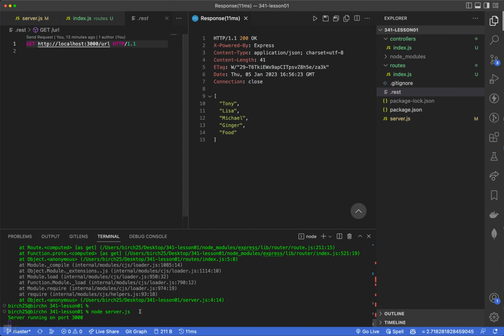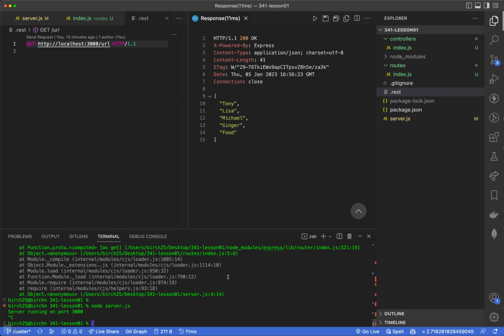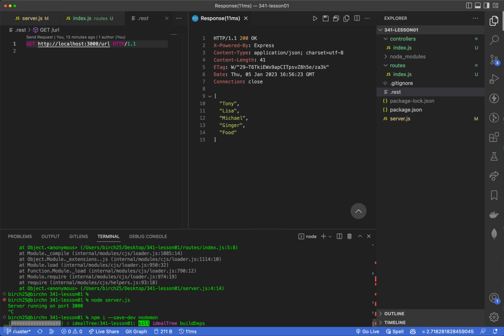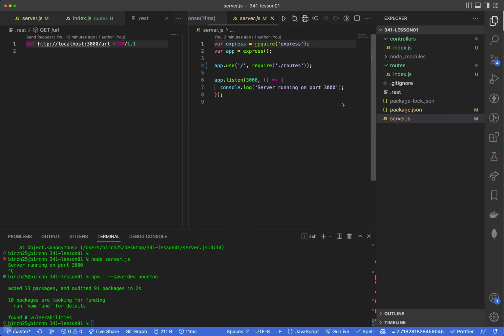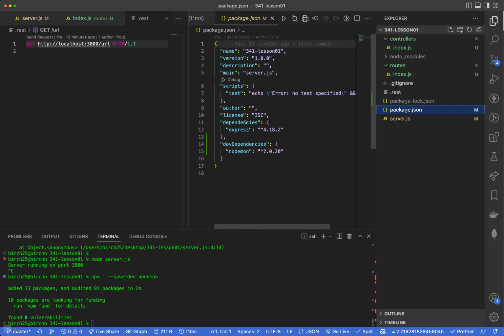Two other things that I want to show you. First, I don't enjoy stopping my server and restarting it every time I have a change. So I'm going to show you a cool package that I use a lot. I'll say npm install --save-dev, which will save it to my dev dependencies only. Nodemon, or some people call it node daemon. So this right here, I'm going to open up my package.json. Now I can run just nodemon server.js.